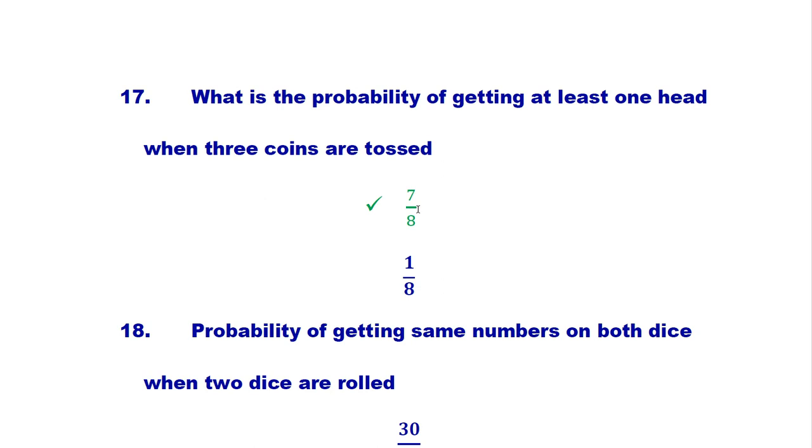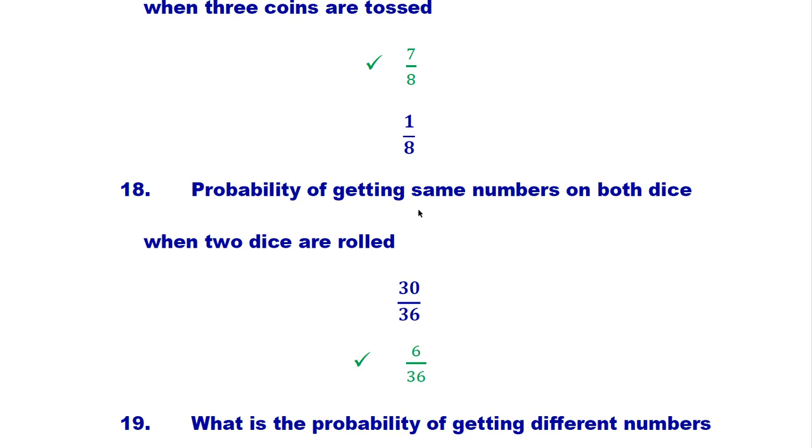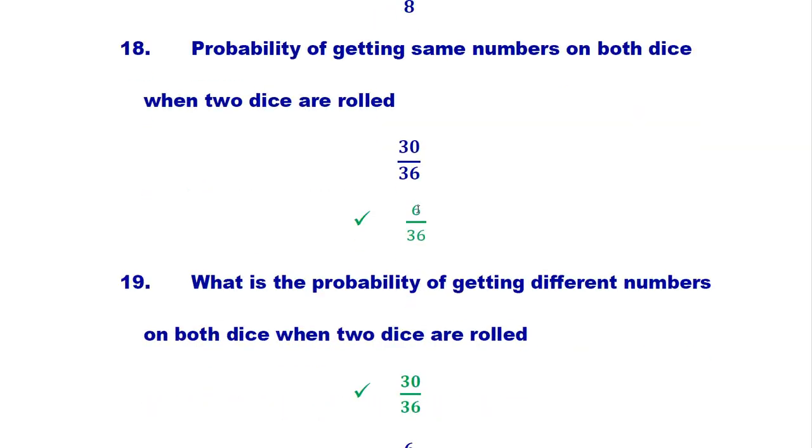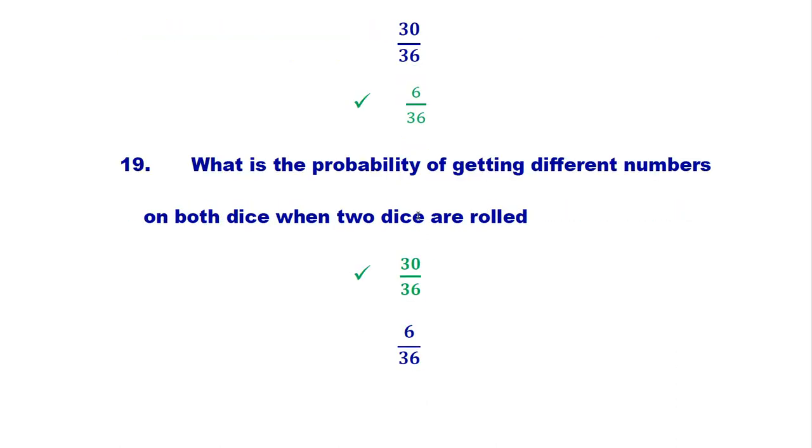Probability of getting the same number on both dice when 2 dice are rolled. When 2 dice are rolled, the total number of outcomes is 36, and the same number means both dice have similar numbers: 1 1, 2 2, 3 3, 4 4, 5 5, 6 6. So these are 6 outcomes. 6 over 36 is the right answer.